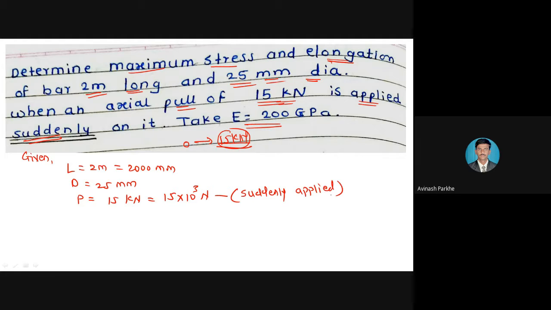Then capital E is equal to 200 gigapascal, which means 200 into 10 raised to 3 Newton per mm square. And which parameters do we have to calculate? Maximum stress, sigma max, and the elongation. So these two parameters I have to calculate.